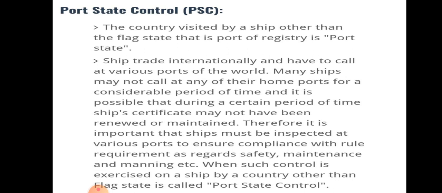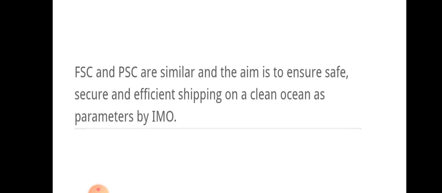We know that ships trade internationally and have to call at various ports of the world. Many ships may not call at their home port for a considerable period of time, so it is possible that during that time, the ship's certificates may not have been renewed or maintained. Therefore, ships must be inspected at various ports to ensure compliance with the rule requirements as regards safety, maintenance, and manning, etc. When such control is exercised on a ship by a country other than the flag state, it is known as port state control.